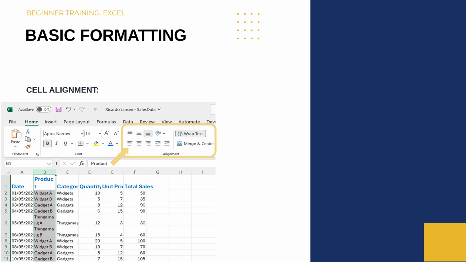For the product column, click on Wrap Text, and this will ensure that long text fits within the cell. You can also change the width of the column or height of the row by hovering your mouse between them. Notice that the cursor changes to a black bar with arrows passing through it. Click and adjust as required, or double-click to automatically adjust the column or row.